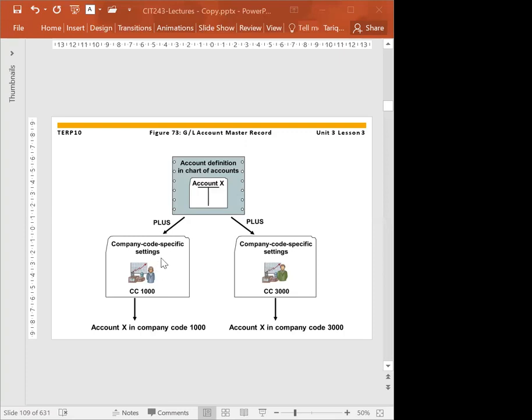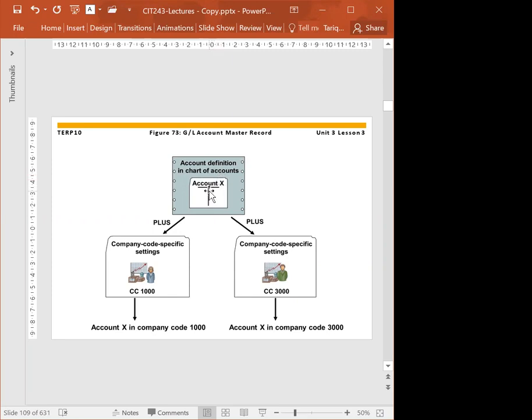So these are the company code specific settings. This is for one country and this is for another country. That is why we have this. This one also has account group information as well. So in the account definition in this chart of account, we have account number, account name, and type of account, whether it's balance sheet or income statement. And then we have the account group as well.